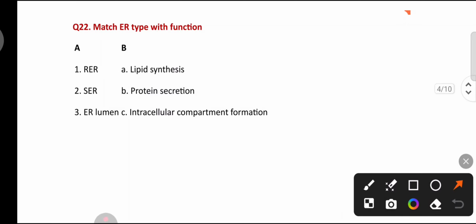Match the endoplasmic reticulum type with its function. Rough endoplasmic reticulum is responsible for protein synthesis due to the presence of ribosomes. Smooth endoplasmic reticulum synthesizes lipid. Endoplasmic reticulum lumen is due to intracellular compartment formation.